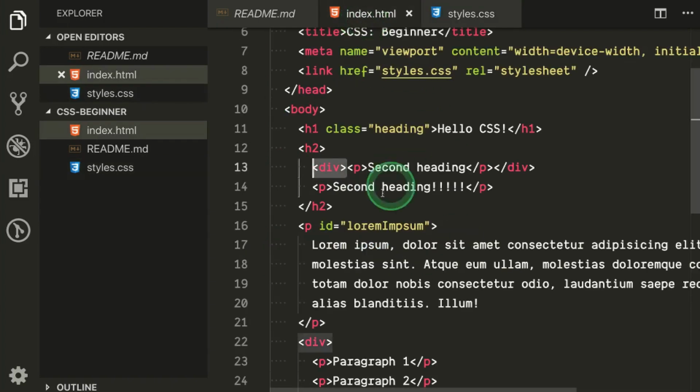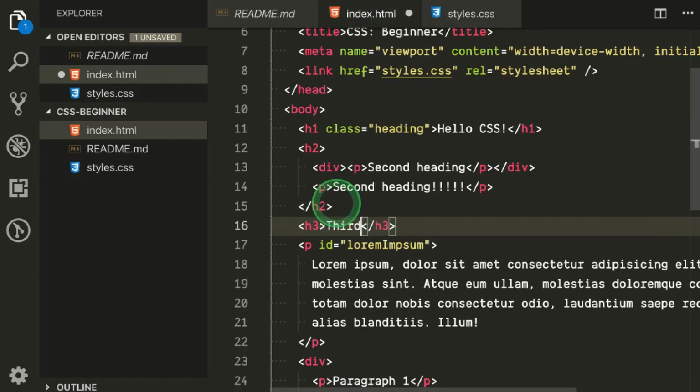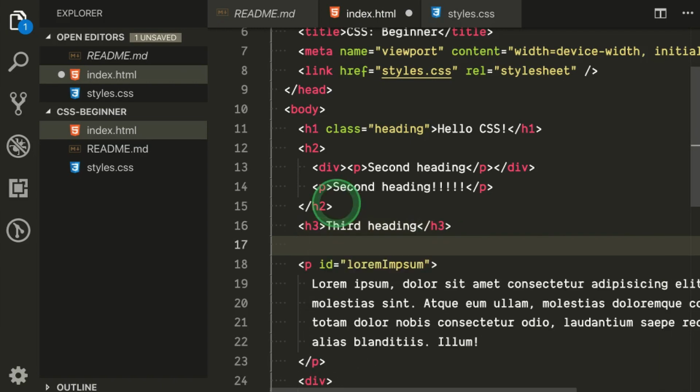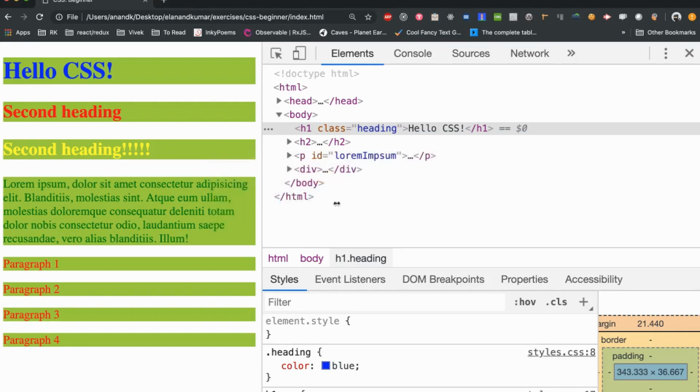So let's define an h3 and say third heading, and then immediately define the p tag, and then third paragraph. Let's refresh the page.